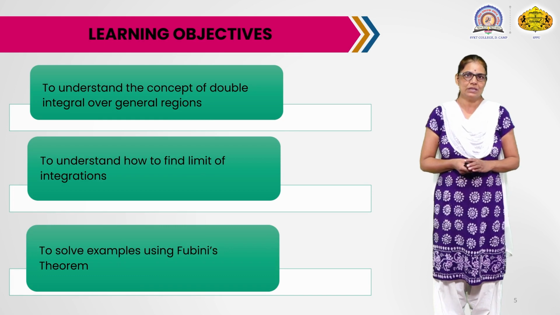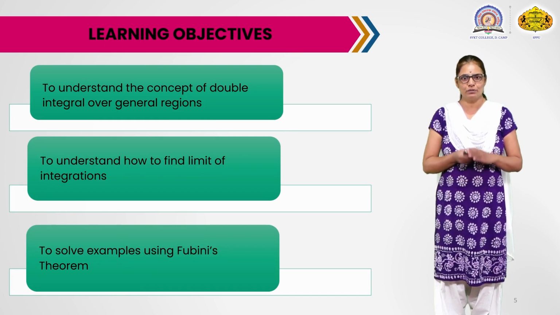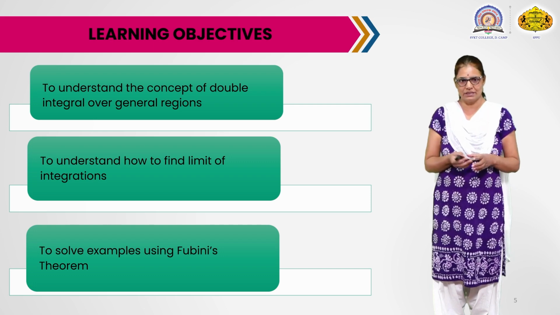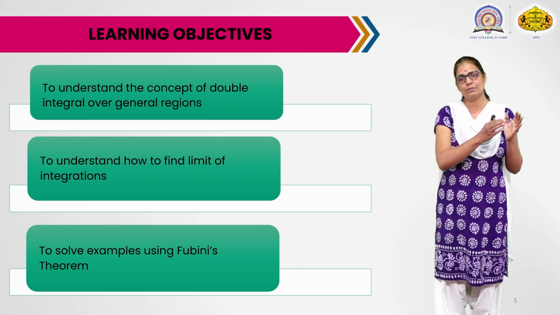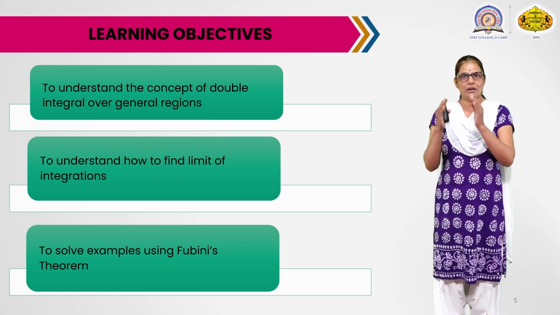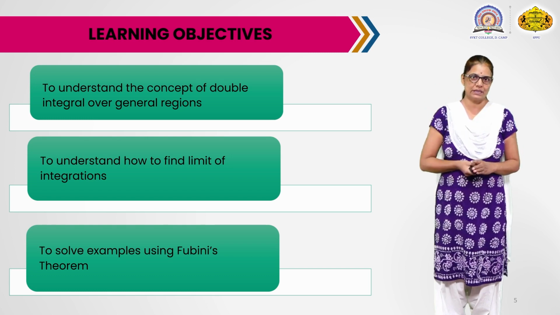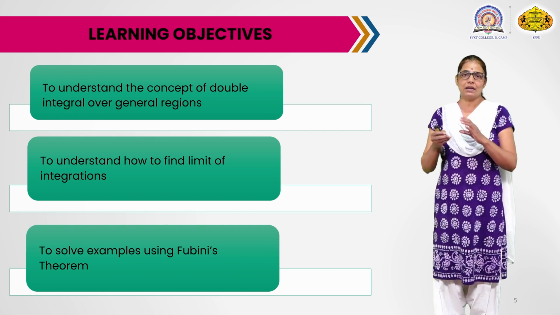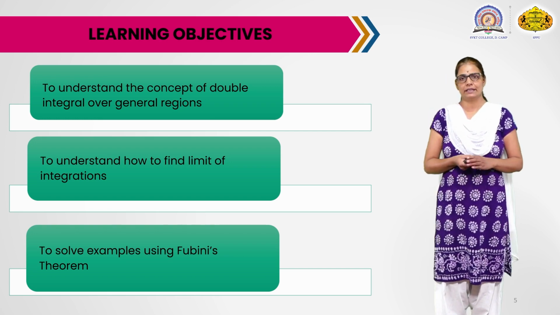So after watching this video, students are able to understand the concept of double integral over the more general region, how to extend the concept of double integral from rectangle to the more general region. This is our first point. Second one is students are able to find the limit of integration.